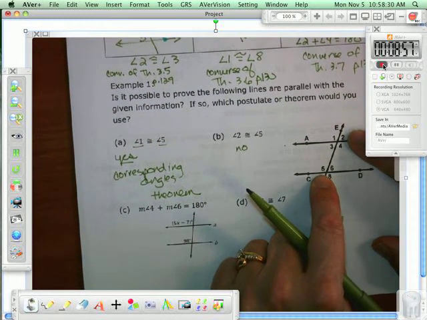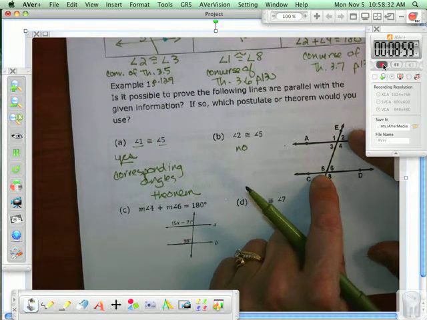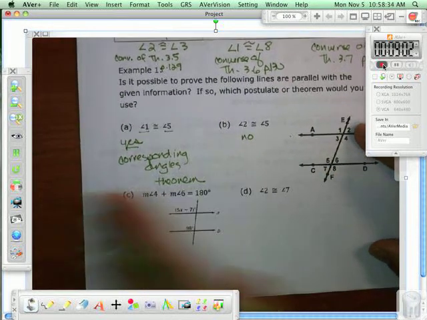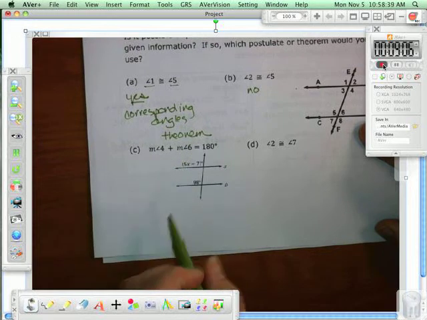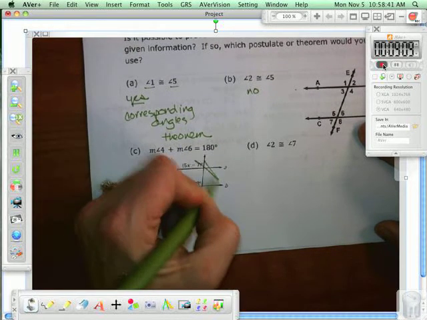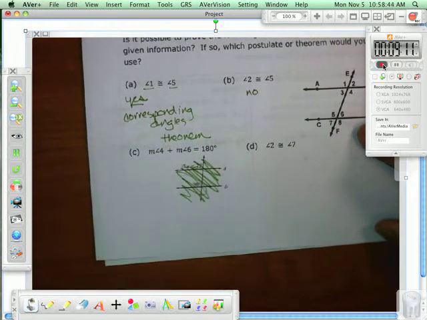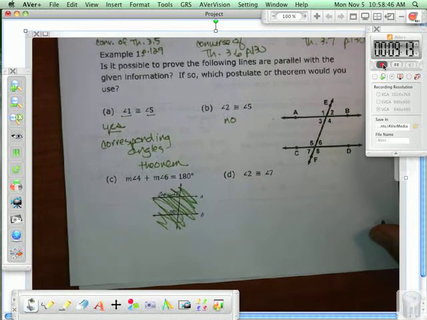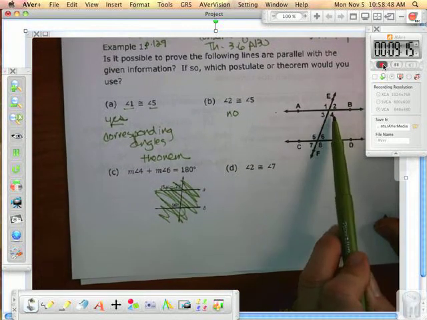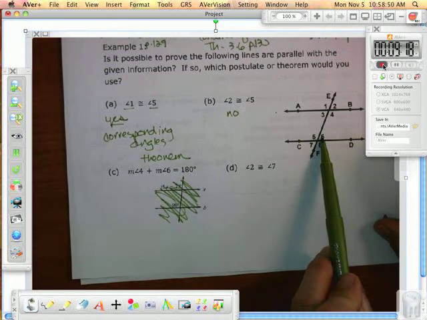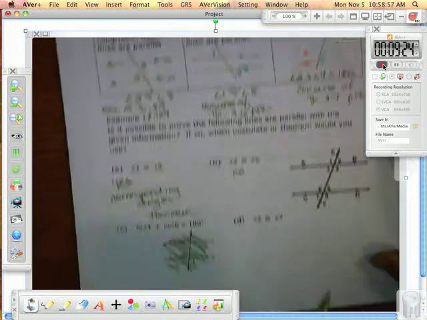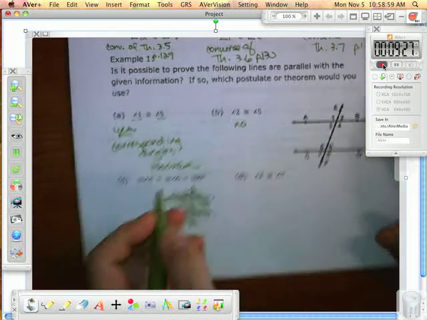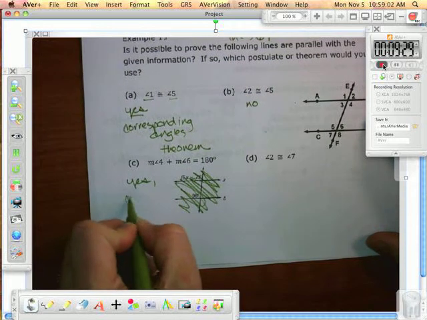All right, let's look at C. Measure of angle 4 plus the measure of angle 6 equals 180. Oh wait, this picture does not relate. Let's cross that off. I don't know how that ended up there. Okay, the measure of angle 4 and the measure of angle 6 add up to 180. Is that enough information to say those lines are parallel? Based on which one? Yes, these are consecutive interior angles. Consecutive interior converse.